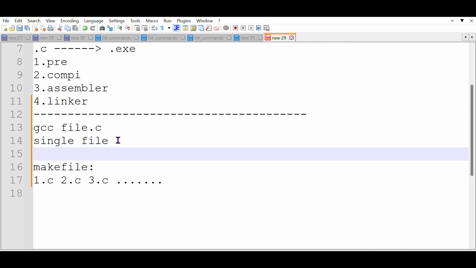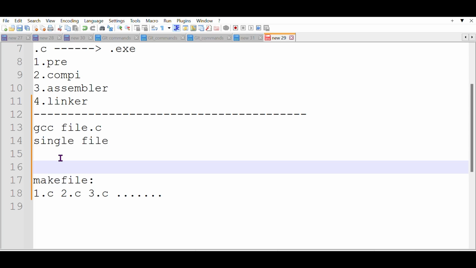But as Nandini said, there are 1000 files like this. If you modify, or if you want to compile all the files and there is no Makefile concept, at that time what we have to do is gcc 1.c 2.c 3.c, like this you have to give all the files. Whatever source files you have in that project, you have to compile all of them.